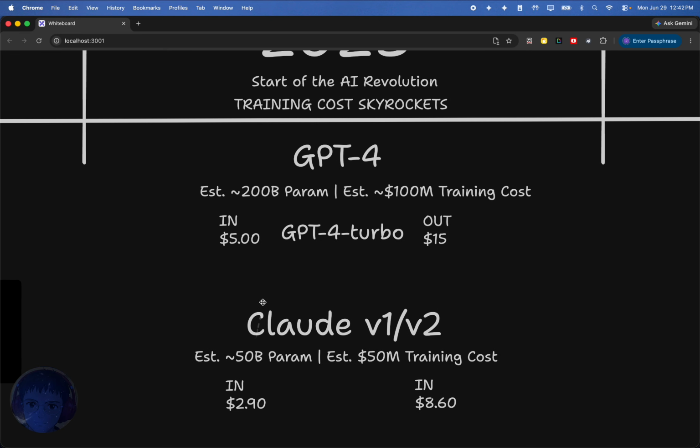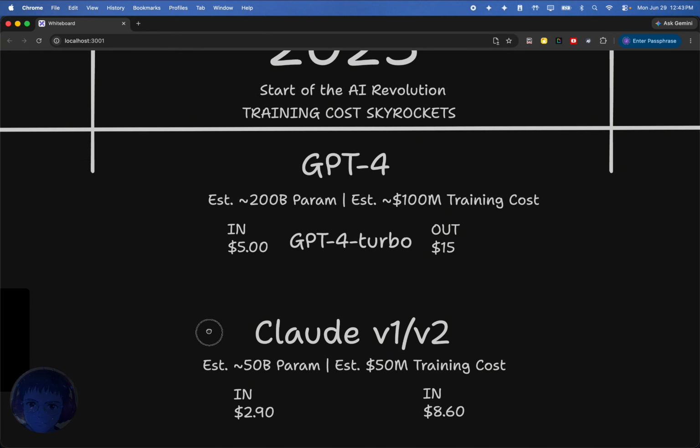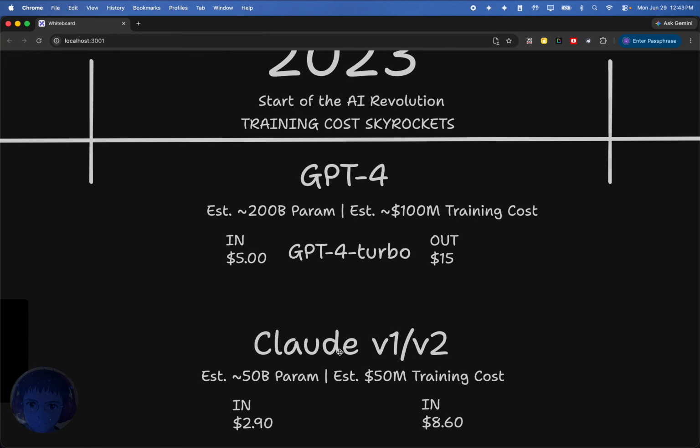Prior to Claude, it was basically OpenAI and that's it, right? We had some rumblings about Google getting into the space, but nobody had on their radar this idea of Claude becoming this absolutely game-changing thing. Now, V1 and V2, they were really good, but I don't think they made that much of an impact, right? I don't think the impact it made is nearly as much as the coming years, which I'll show in a bit here. But really, it showed that there is competition. And so Claude V1 and V2, these were estimated about 50 billion parameter models.